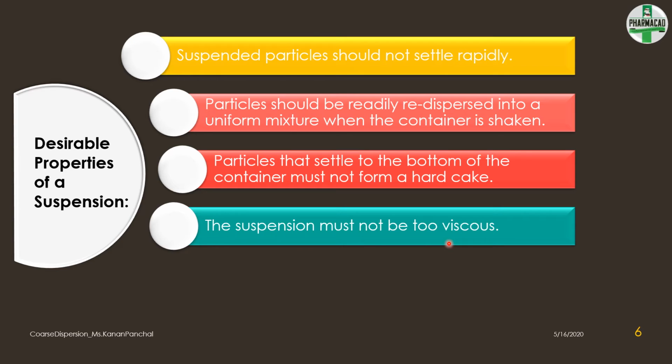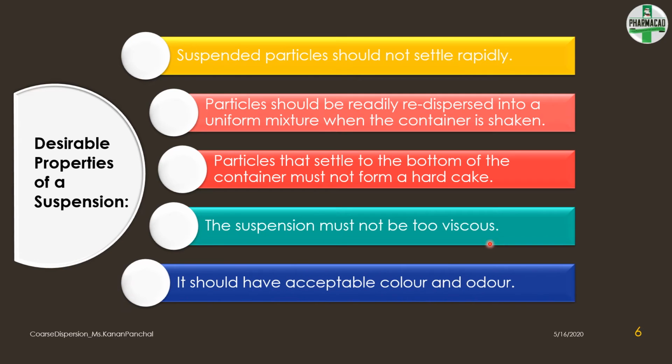Otherwise, it would be difficult for the suspension to flow freely from the opening of the bottle when poured or to flow from the syringe or the needle. That is for a parenteral suspension. Now, it should have an acceptable color and odor. These properties become important for topical and oral suspensions.